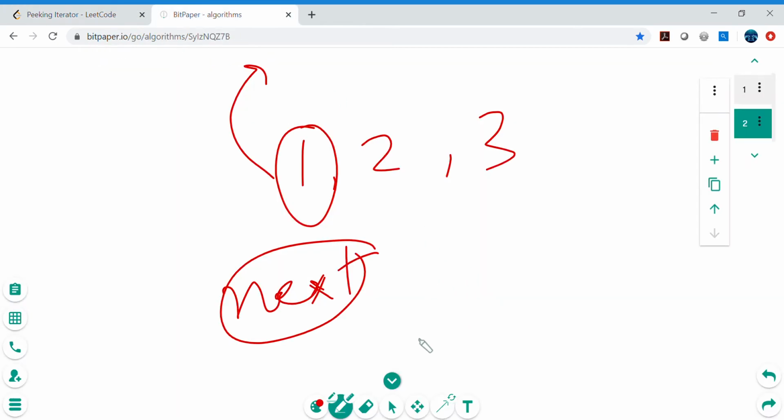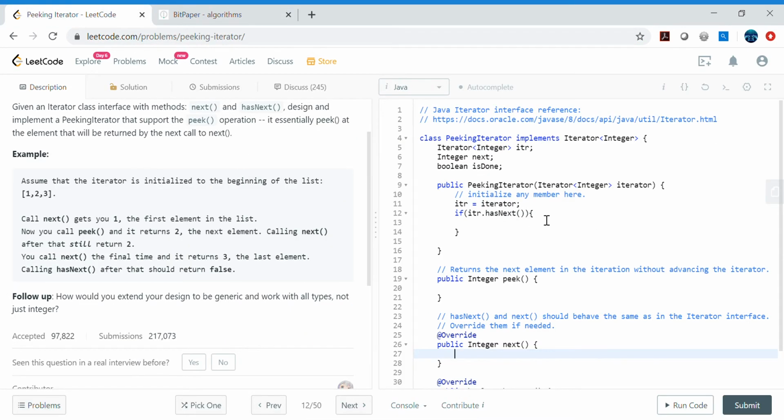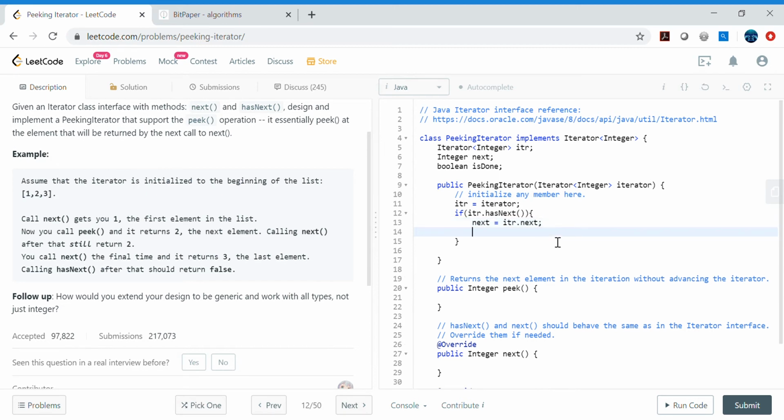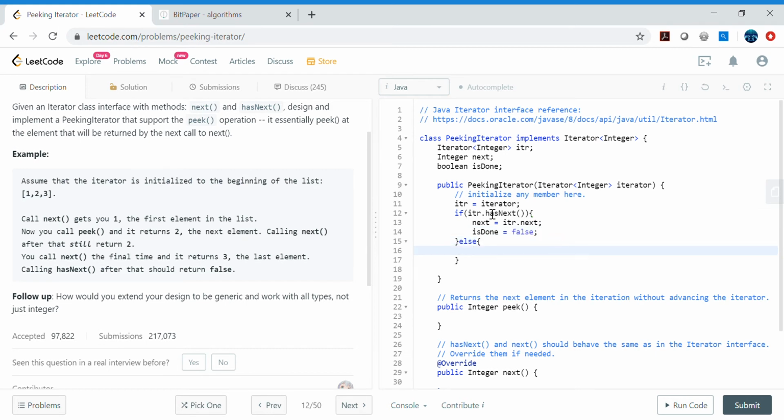So it is a good idea, or a little more convenient, while constructing the object itself, to move that pointer forward and assign this value to next, so that you will already have that pre-computed next. So whenever you call peek or next, no matter what it is, at least you will have this value. That's why we are doing this. Okay, so next equals itr.next, and in this case is done will be false because we are still processing. If has next is not there, it means there is no element, right?